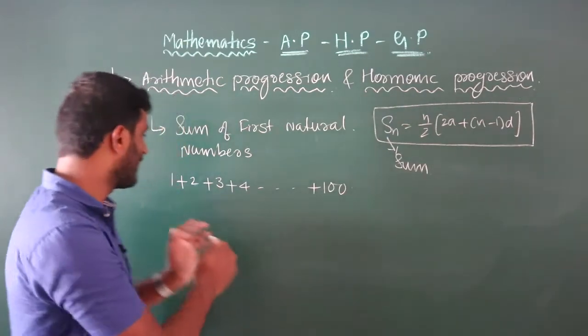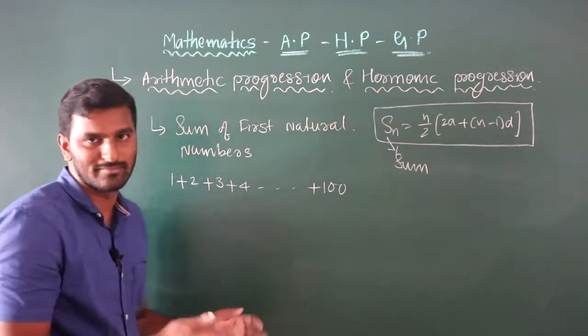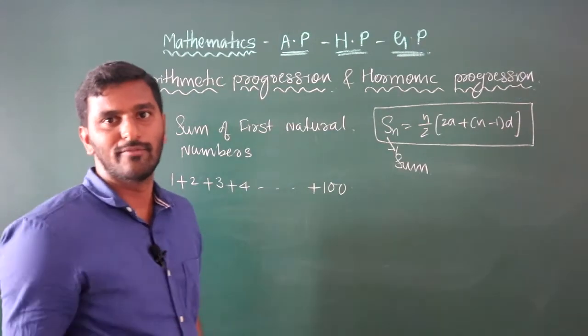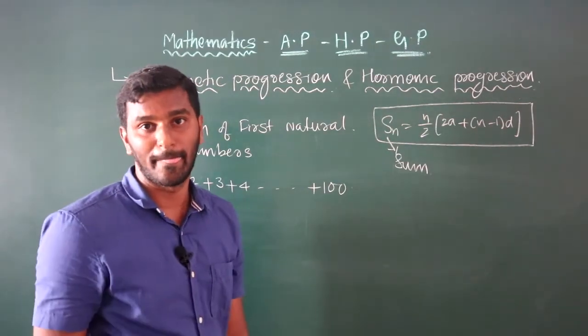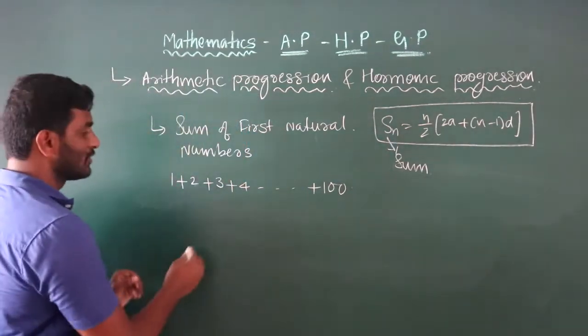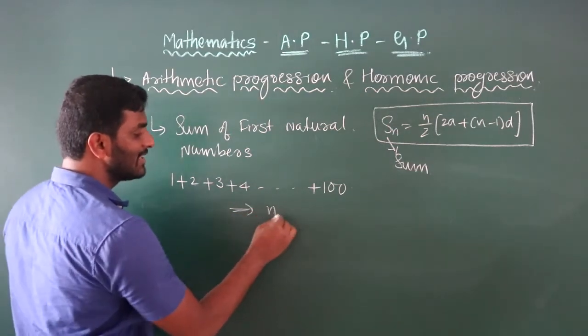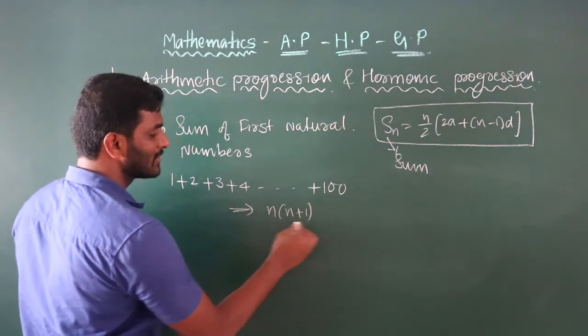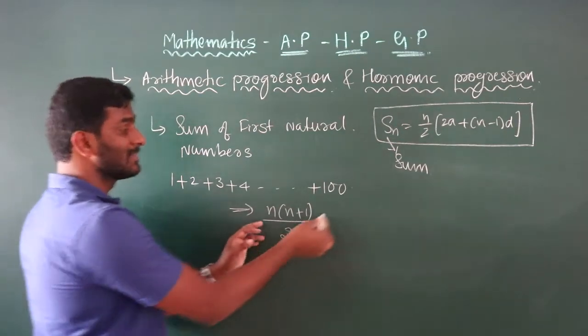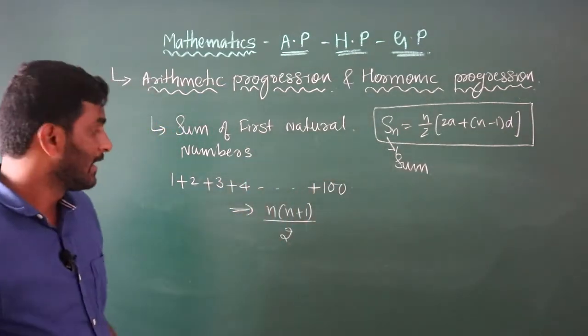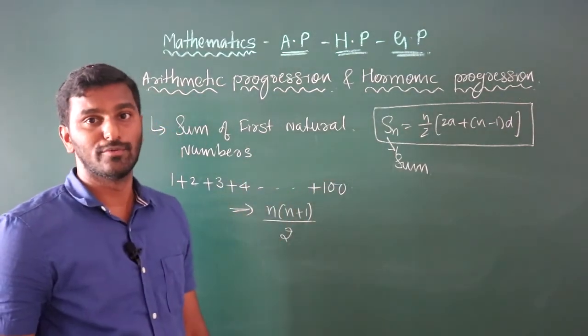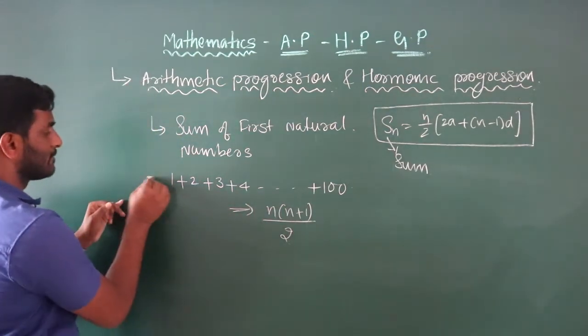Taking a calculator and adding 1 plus 2 plus 3 plus? No, we don't have that much time. Use the formula: n into (n plus 1) divided by 2, where n is nothing but the last term. Clear?